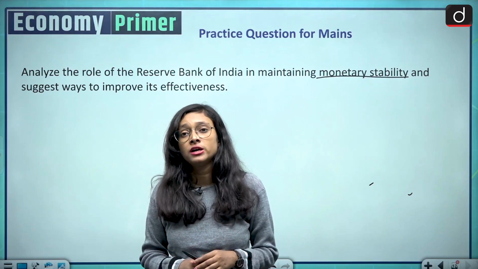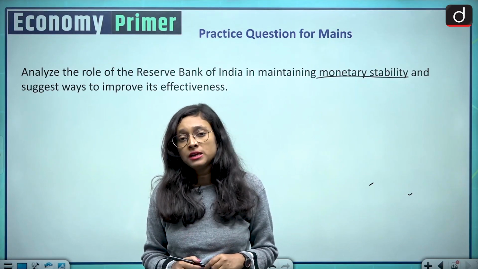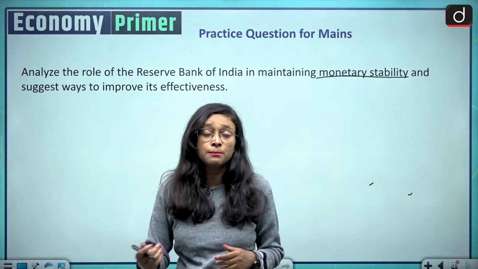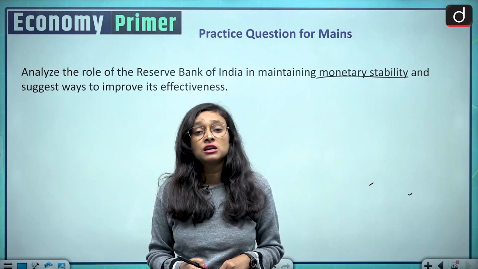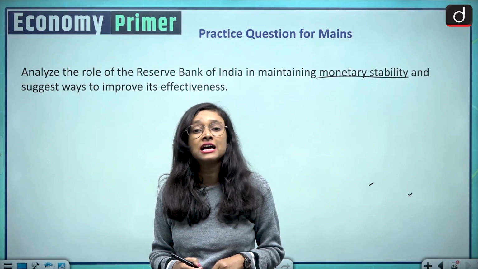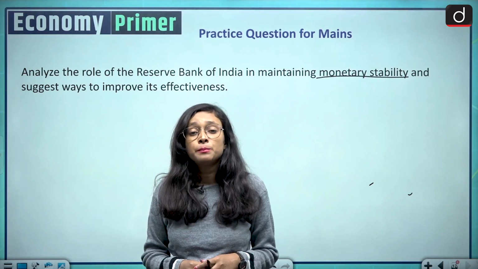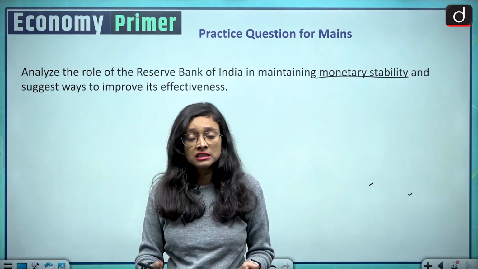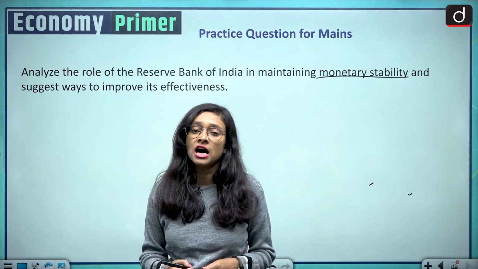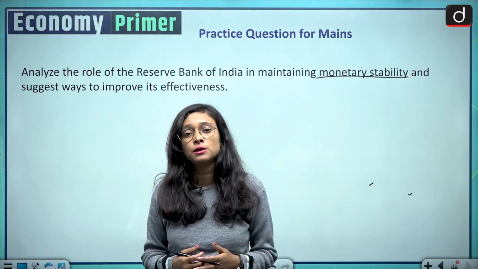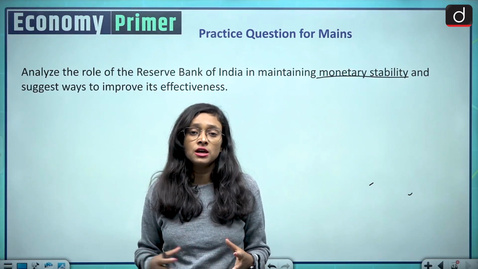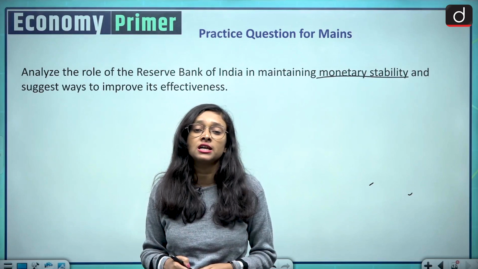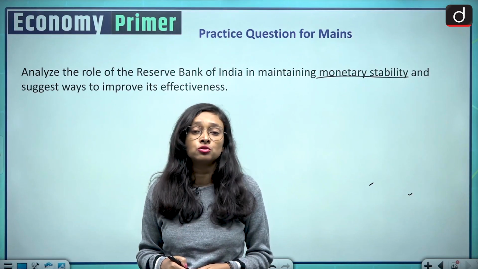Coming to the second point, technological advancement. We have many apps and technologies which are very efficient and useful for the banking sector, but they are not reaching the last and most marginalized portion of society. So there should be better management of technological advancement, and the functioning of the bank should be very efficient in that way. These are the loopholes in the RBI's policy, and because of that we are not able to achieve our required goals. So you can suggest that these things should be done by the RBI in order to control the inflation target and have good and sound economic growth in an economy.